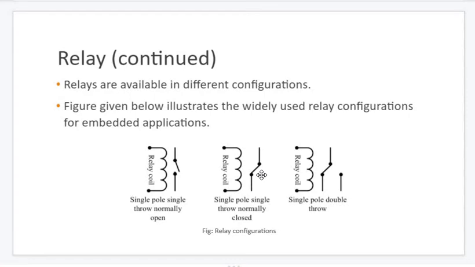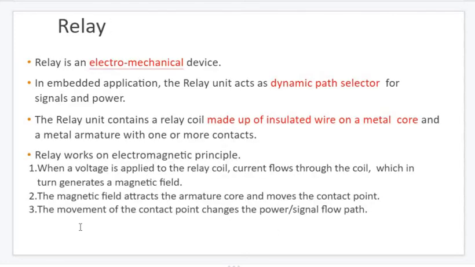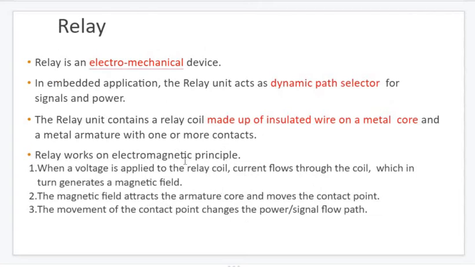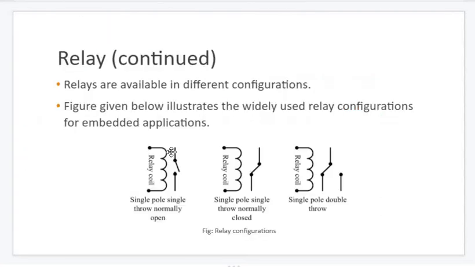Earlier it was here, and now it will connect to this left side arm. So the movement of the contact point makes a path. Earlier, there was no continuous path for the current to pass through. But because you supplied a voltage here, it created a magnetic field, which created one path for a current or a signal. It will transmit through this area. This is the working principle of a relay.